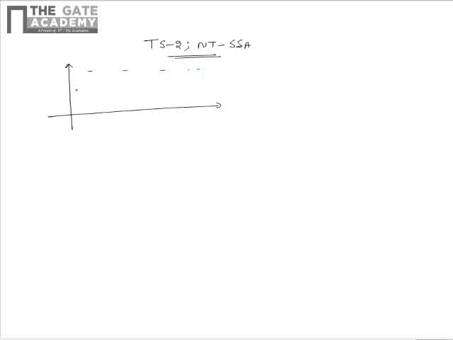The waveform is periodic with a period of 2 seconds, and the waveform from t equal to 0 to 2 seconds is a ramp with negative slope from t equal to 0 to t equal to 2, and the same pattern repeats for every period. Please note that the magnitude of the waveform varies between 2 volts and 4 volts. We need to find the DC content in the waveform shown here.